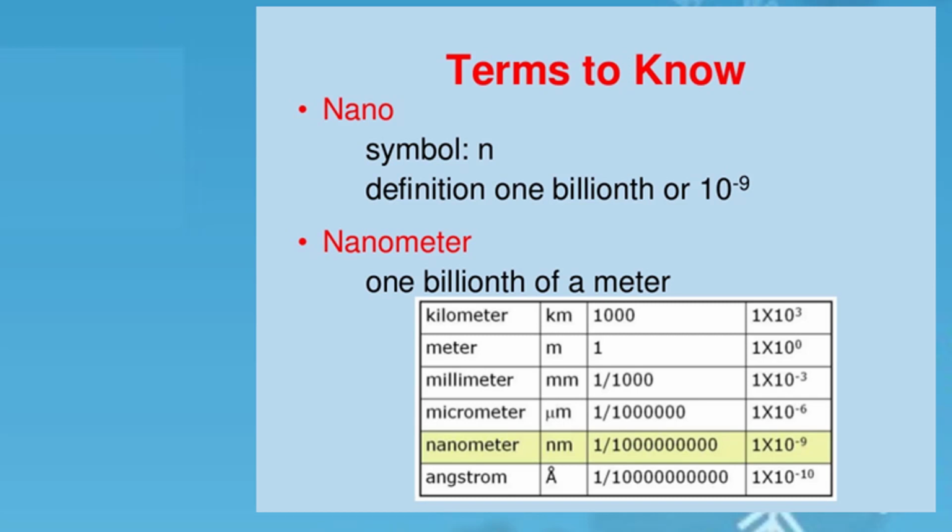Now, nanometer means 1 upon 1000 times of micrometer. That is 1 into 10 to the power minus 9 meters is 1 nanometer. Then what is angstrom unit? 1 into 10 to the power minus 10 meter is 1 angstrom unit.